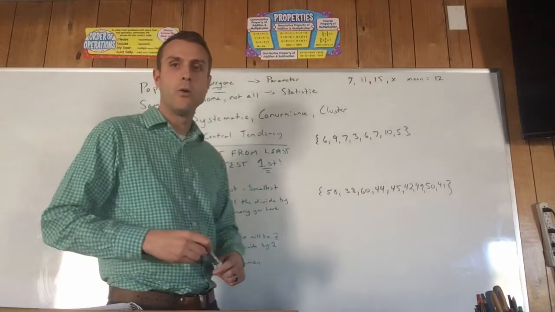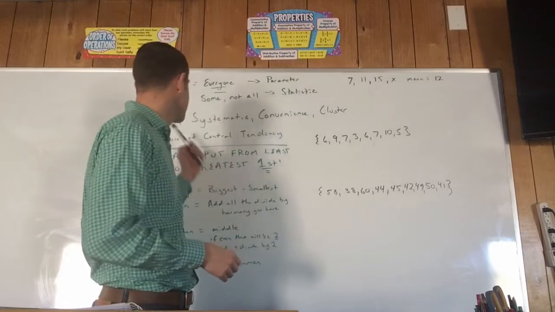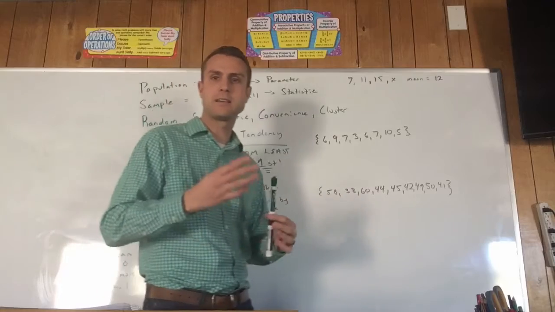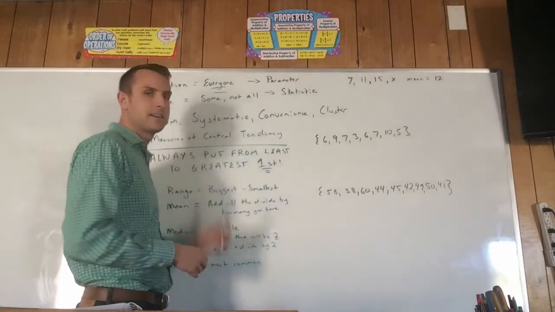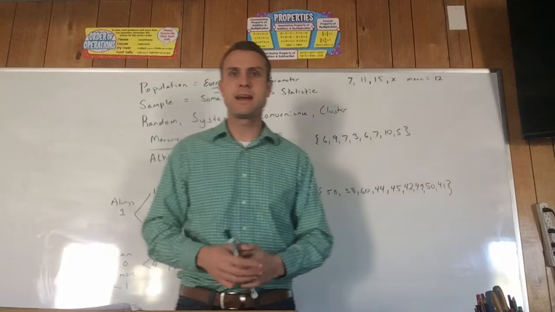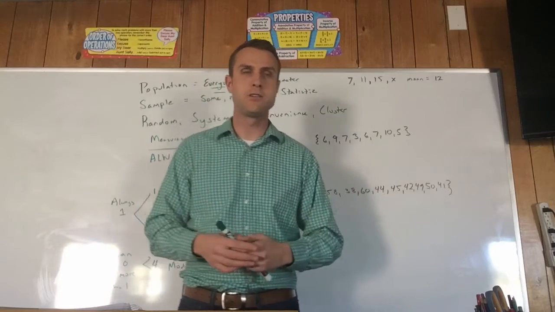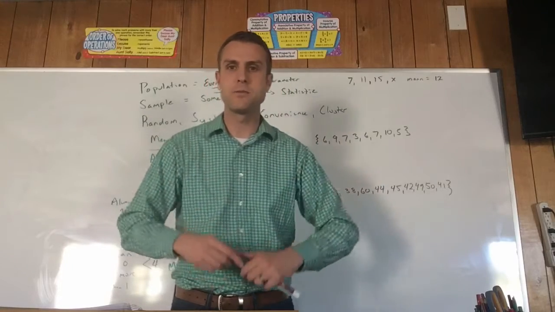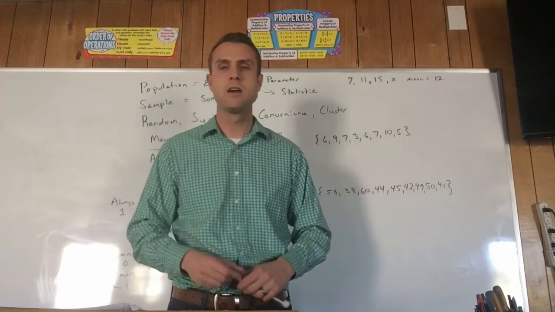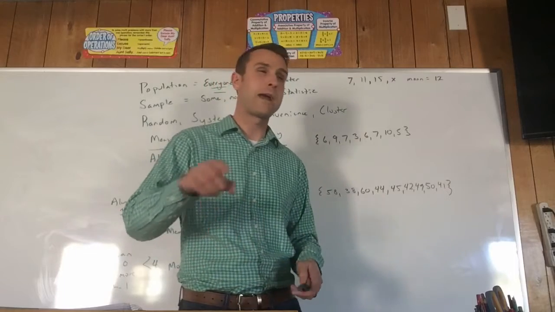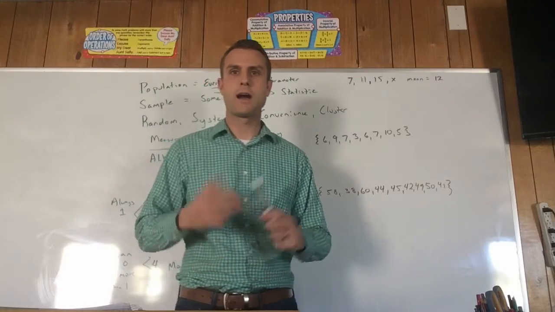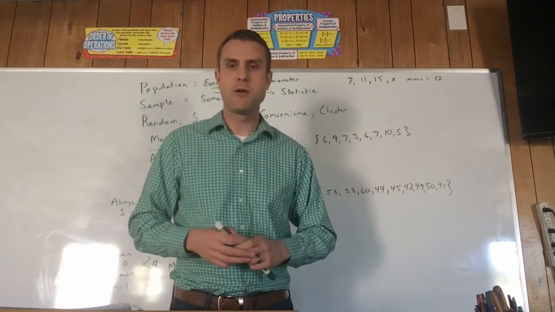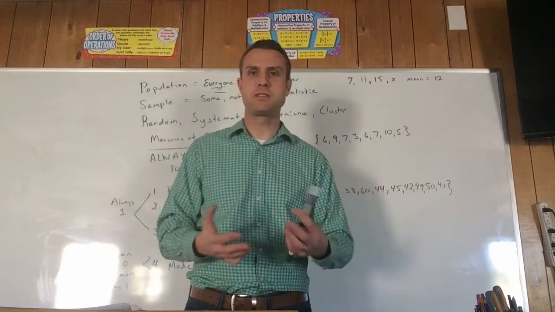Next, I have 4 different ways that I can collect that information. So when I'm collecting the information, I can collect it in 4 different ways. One way I can collect it is just random. So random means that I have no specific way that I'm collecting it. For example, I just put all of the names of the people from the school in a hat and I pull out those names. Or I open up a phone book and I just randomly point to a name. Or I just start calling numbers randomly. That would be a random way of choosing them.